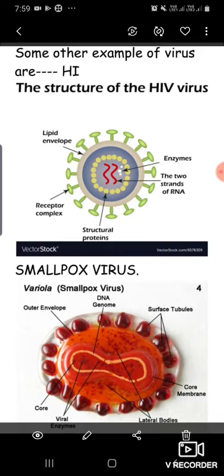This is the structure of the HIV virus, which causes the disease called AIDS, that is acquired immunodeficiency syndrome, in which the particular cell of the WBC, which is responsible for making antibodies and fighting against antigens, is actually killed. So this is the diagram of the HIV virus.